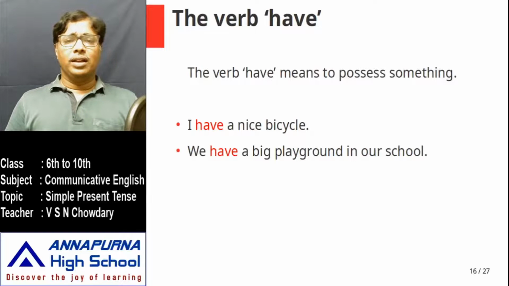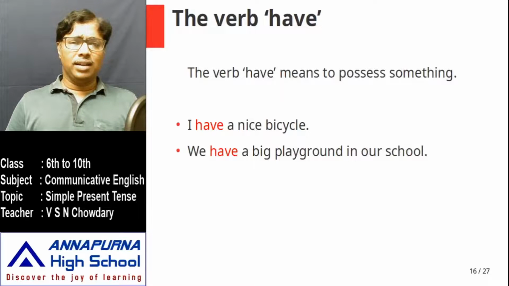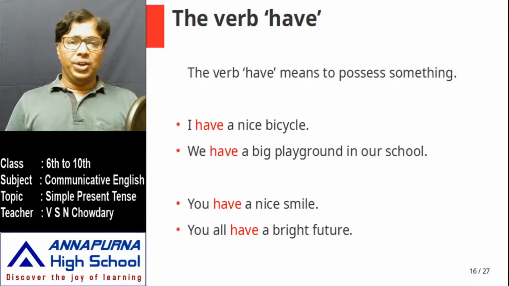I have a nice bicycle. That is first person singular. We have a big playground in our school. That is first person plural. You have a nice smile. This is second person singular. And you all have a bright future. Second person plural.